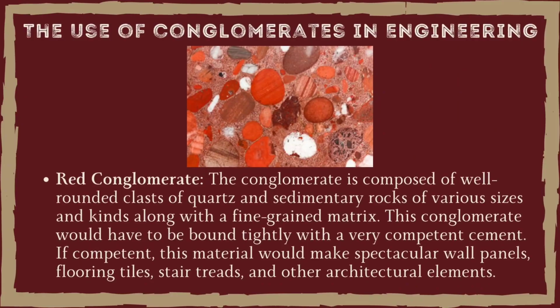Red conglomerate. This photograph shows a portion of a dimension stone slab that was cut from a red conglomerate. The conglomerate is composed of well-rounded clasts of quartz and sedimentary rocks of various sizes and kinds along with a fine-grained matrix. To work well as a dimension stone, this conglomerate would have to be bound tightly with a very competent cement. If competent, these materials would make spectacular wall panels, floor tiles, stair treads, and other architectural elements.